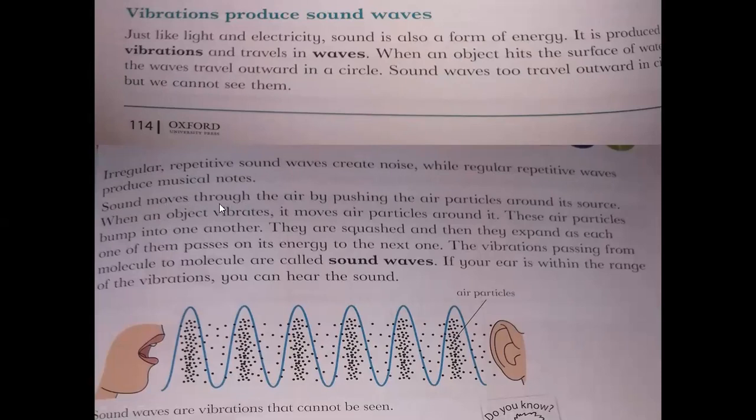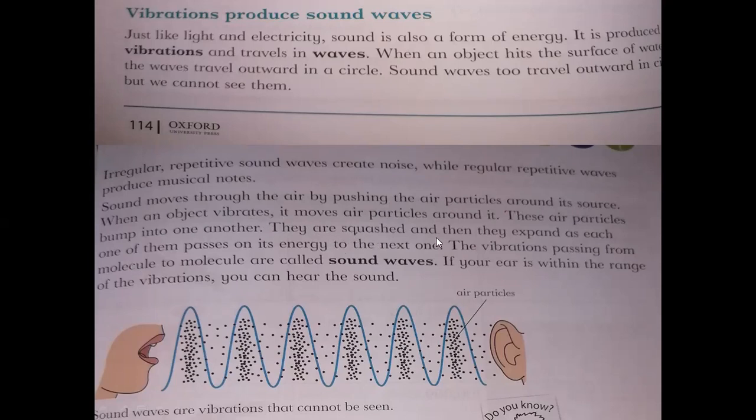Sounds move through the air by pushing the air particles around its source. When an object vibrates, it moves air particles around it. These air particles bump into one another.